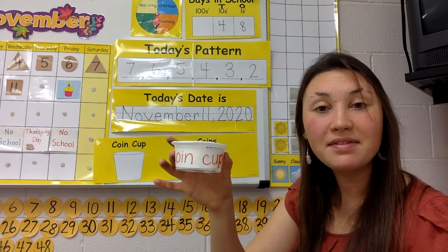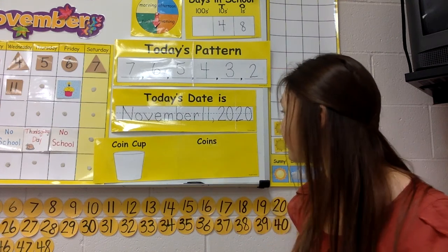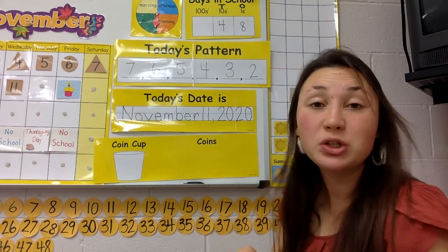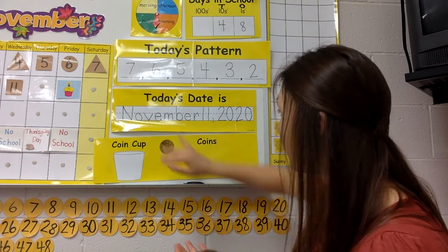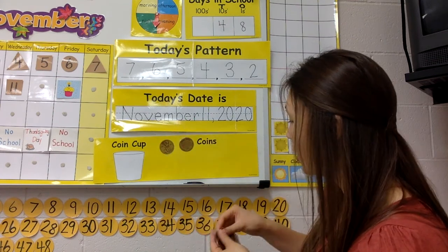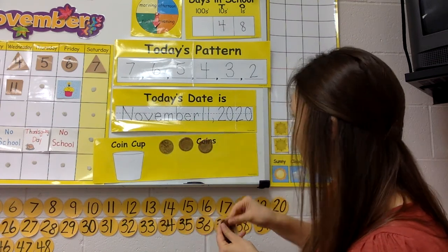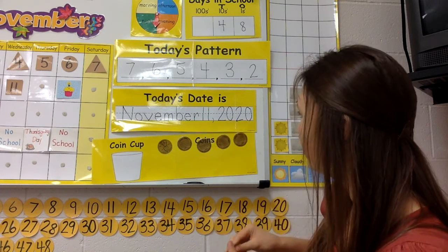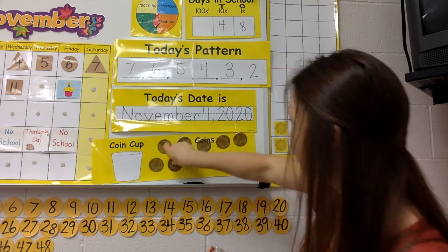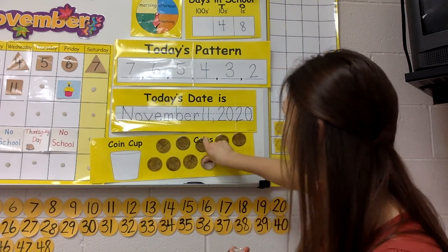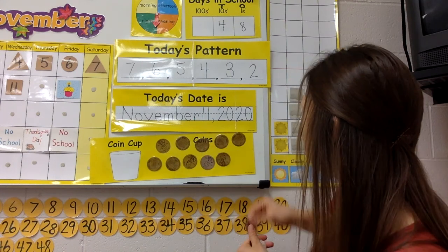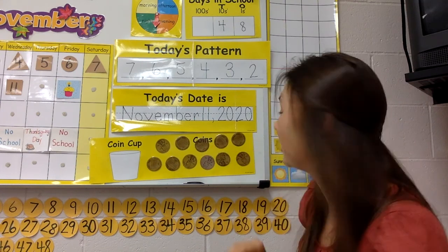Oh, 11, just like our date today. Count with me to 11. Ready? 1, 2, 3, 4, 5, 6, 7, 8, 9, 10, 11. Thank you for counting with me.